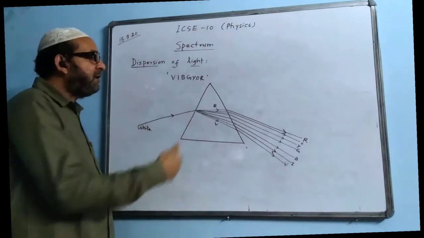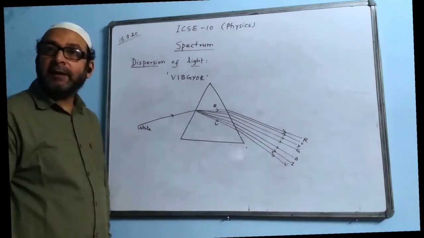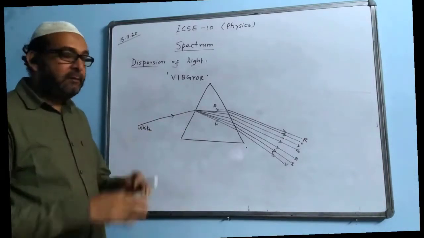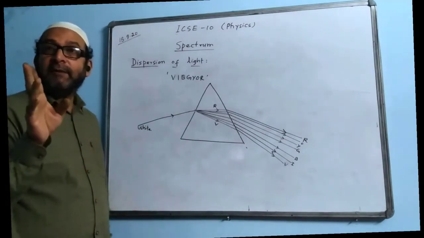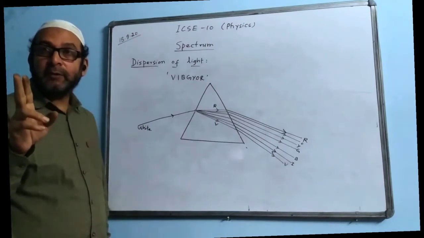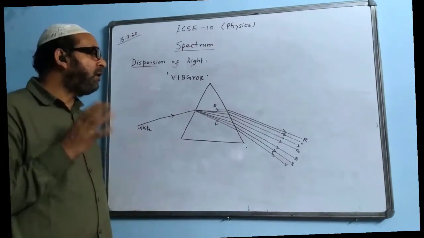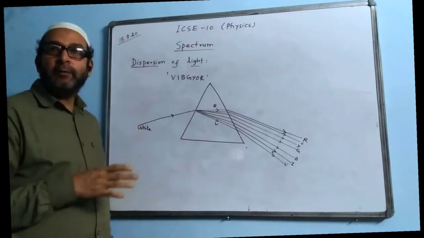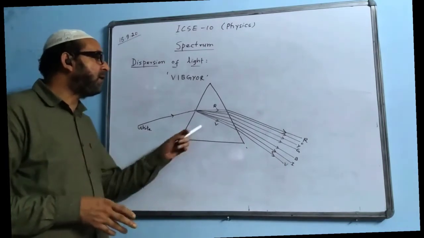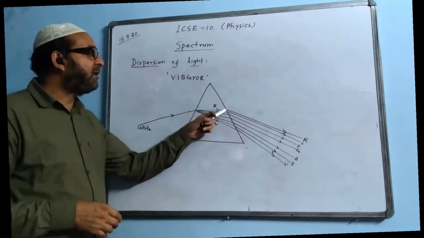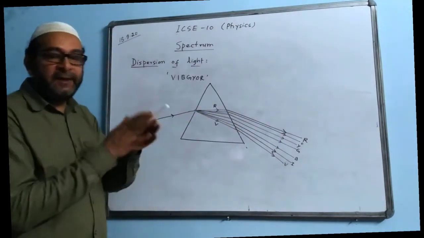And the fact is that red color travels the fastest in a transparent medium other than air. All colors travel with the same speed in air or in vacuum. Remember that point also. But their speed changes in another transparent medium such as glass. Red travels the fastest, that's why red bends the least or deviates the least.